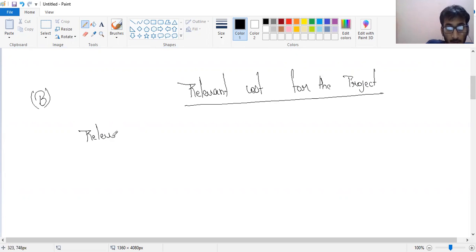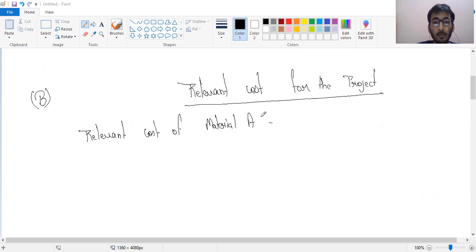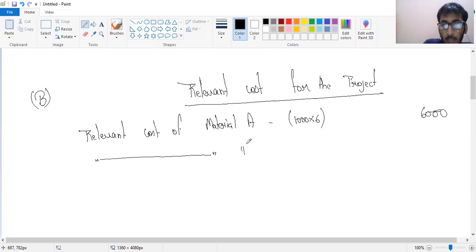Now, relevant cost of material A. What is given related to it? Nothing is given, basically. Only the replacement cost is given. We do not have it in stock, so the purchase cost from the market is 6 rupees. So 1000 multiplied by 6, it would be 6000. Simple.